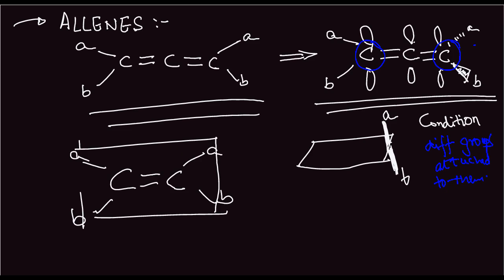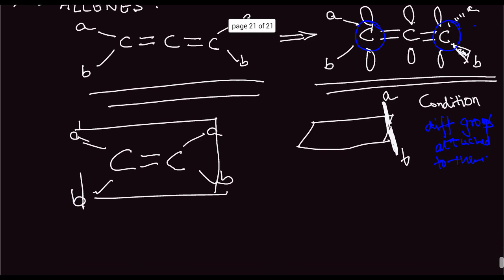Now let us look at a few examples of determining whether an allene is optically active or not. Say we take up this example. This is CH3, H, and another C here.